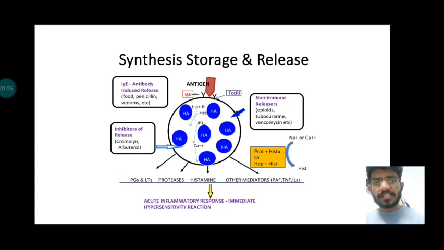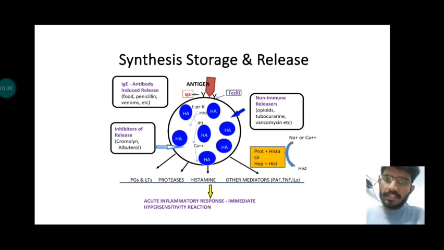Histamine, being positively charged, is not easily stored in the vesicles. It is complexed with a negatively charged compound, which is heparin. Histamine and heparin complexes are together stored in storage granules in mast cells. So, the stimuli for release of histamine is as follows.